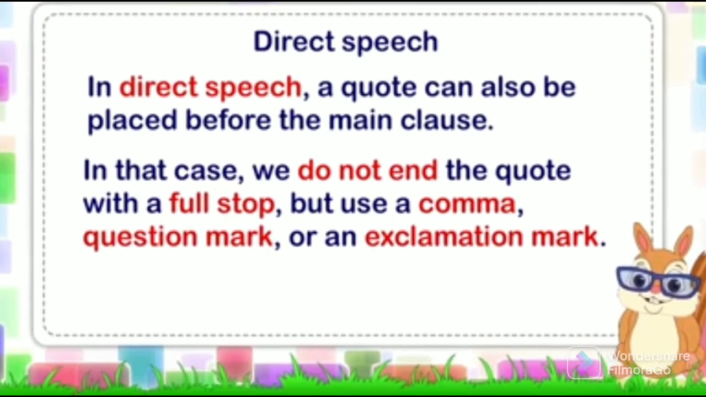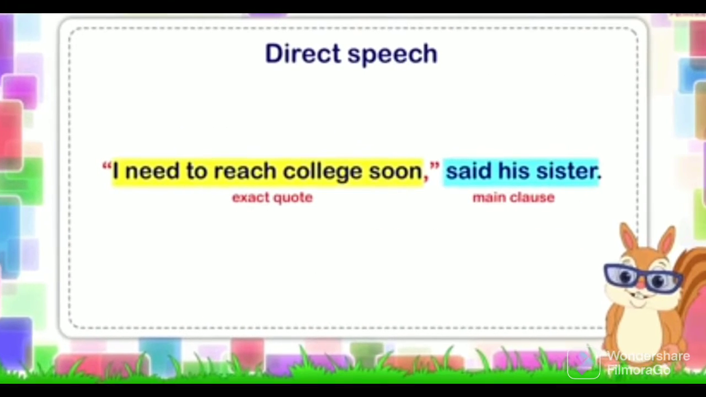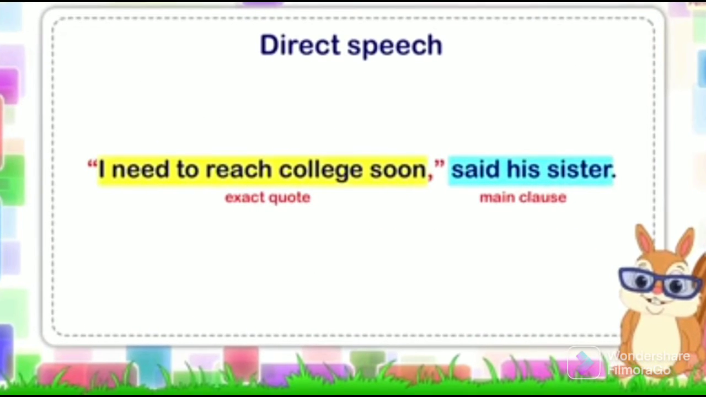In direct speech, when the quote is placed before the main clause, we do not end the quote with a full stop, but we use a comma, question mark, or an exclamation mark after completing the exact quote. For example, "I need to reach college soon," said his sister. We will use a comma here, and then said his sister is the main clause.